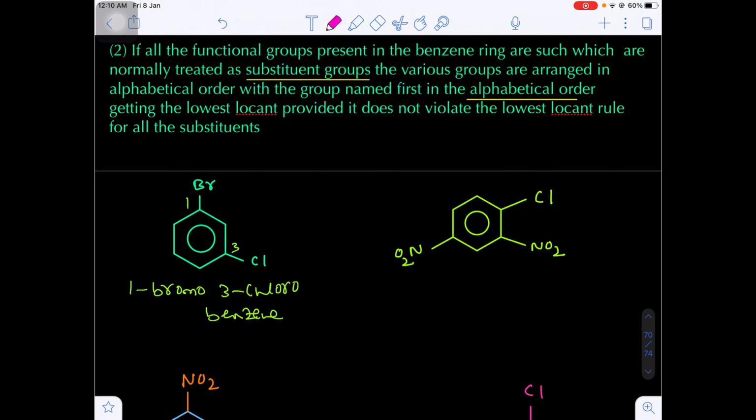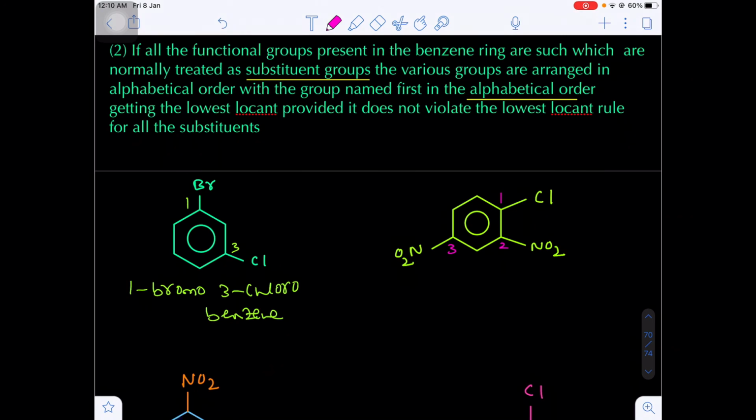And next one. Here you see this will be the first carbon, this will be the second carbon, this will be the third carbon. So this will be the lowest set of locants. Otherwise, if this is the first carbon, this will be the third carbon, and this will be the fifth carbon. Are you getting my point?